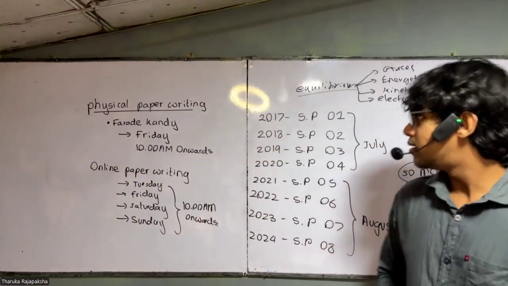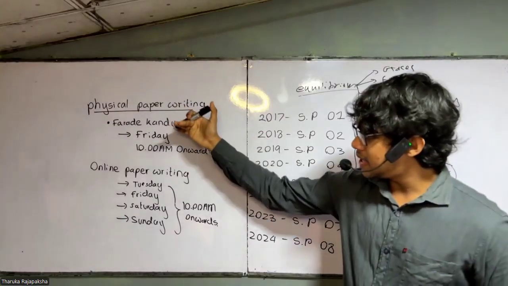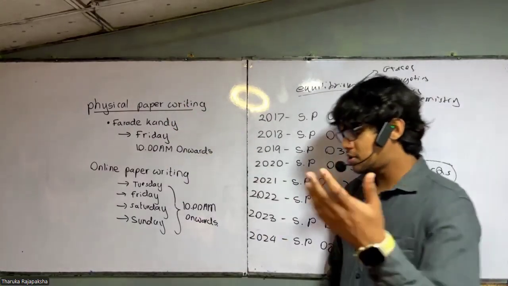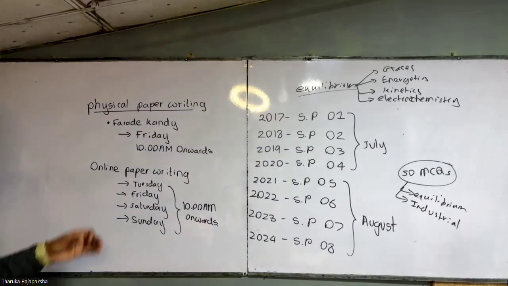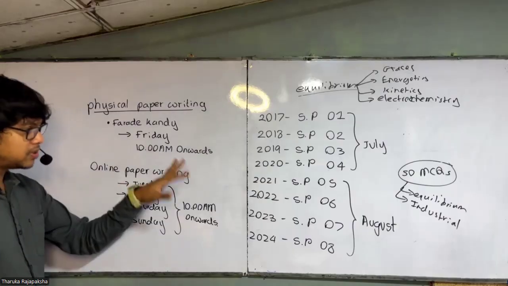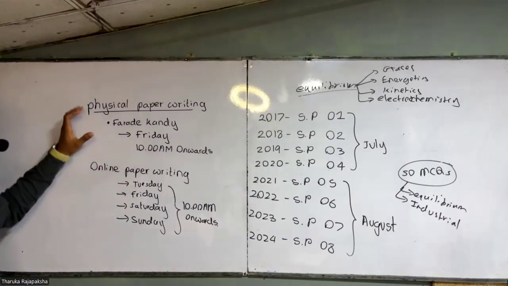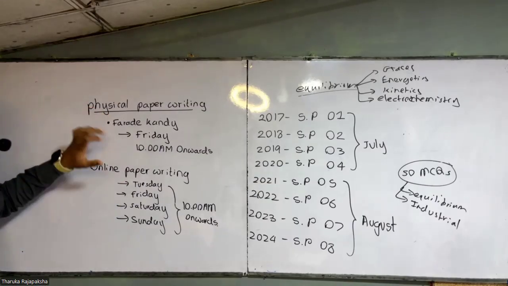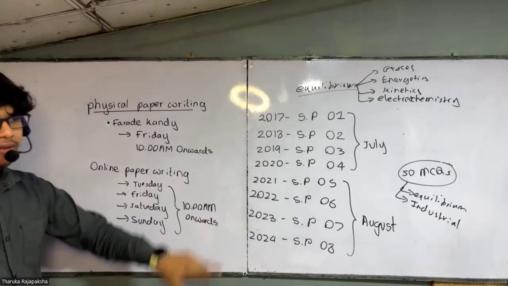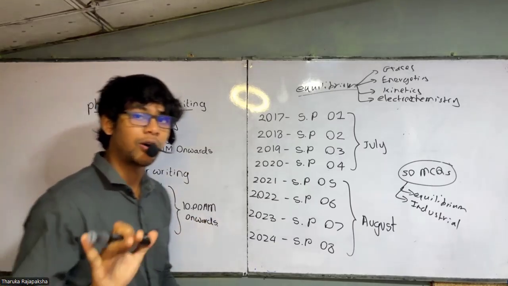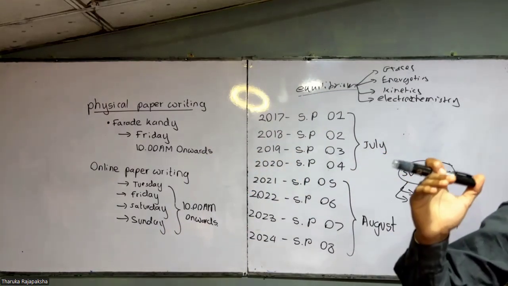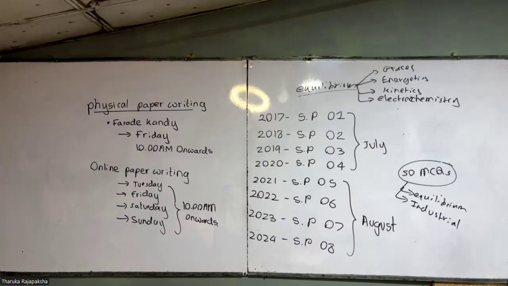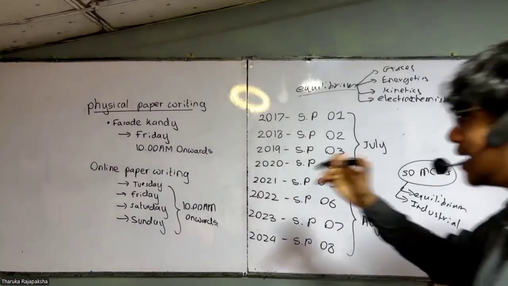So yeah. If you are writing at Faraday, people, if you haven't attended any classes at Faraday before, you should pay the admission fee. Other than that, you can come on Friday, 10 a.m. only. We have the paper. It's beginning from July 7th, right? Yeah, the week is starting from July 7th.